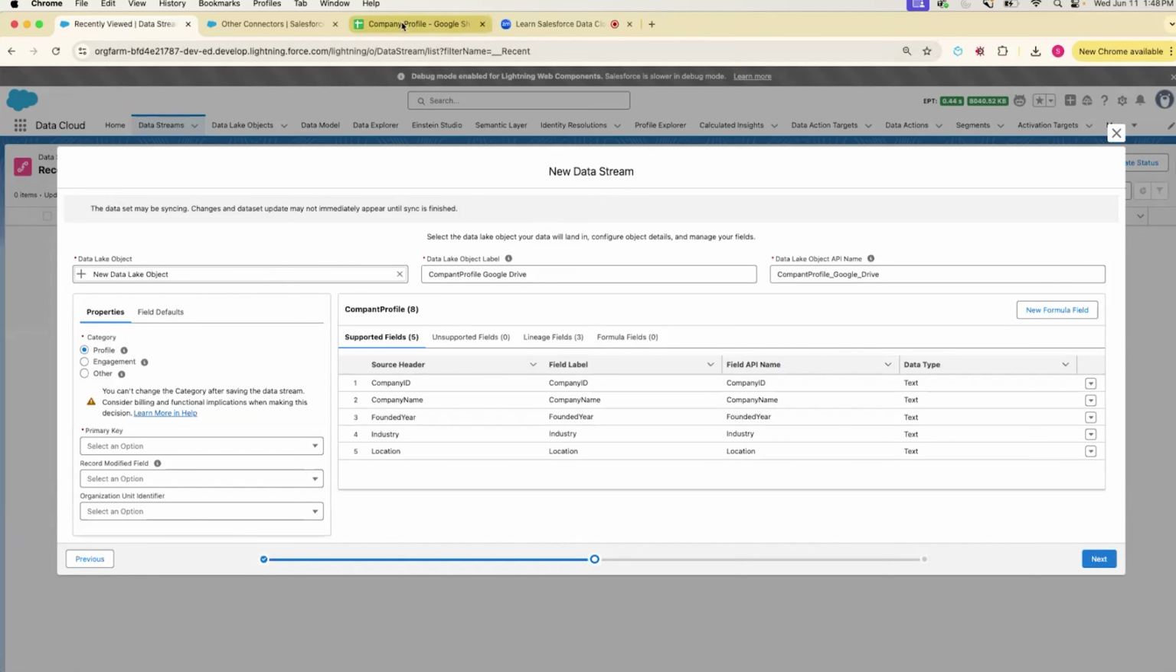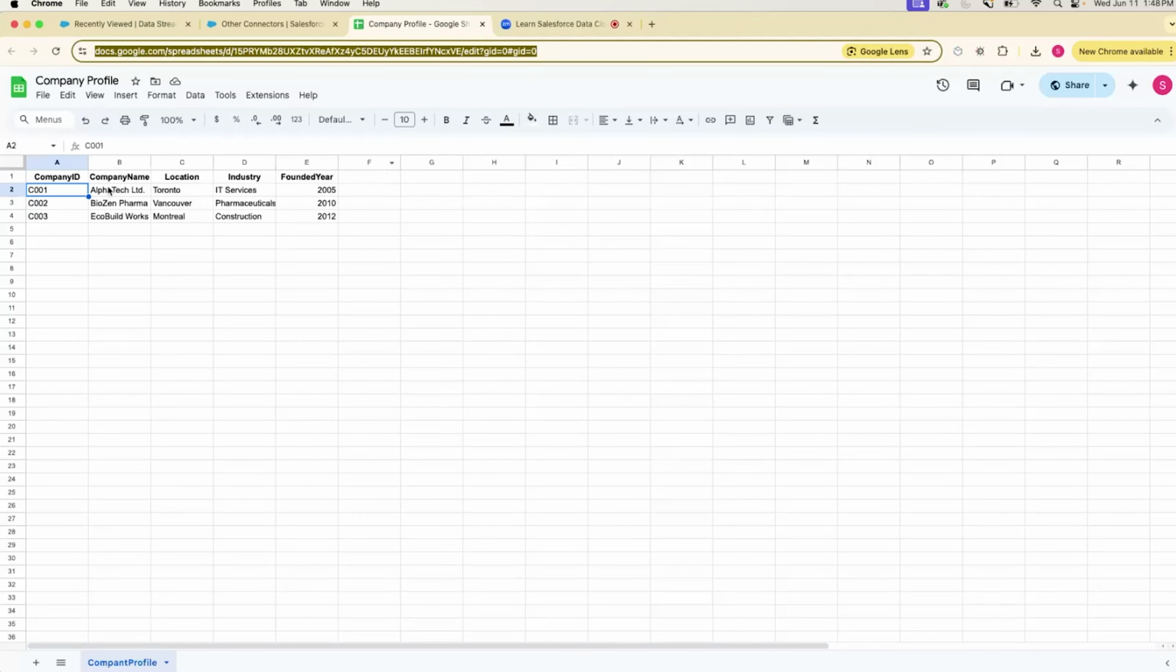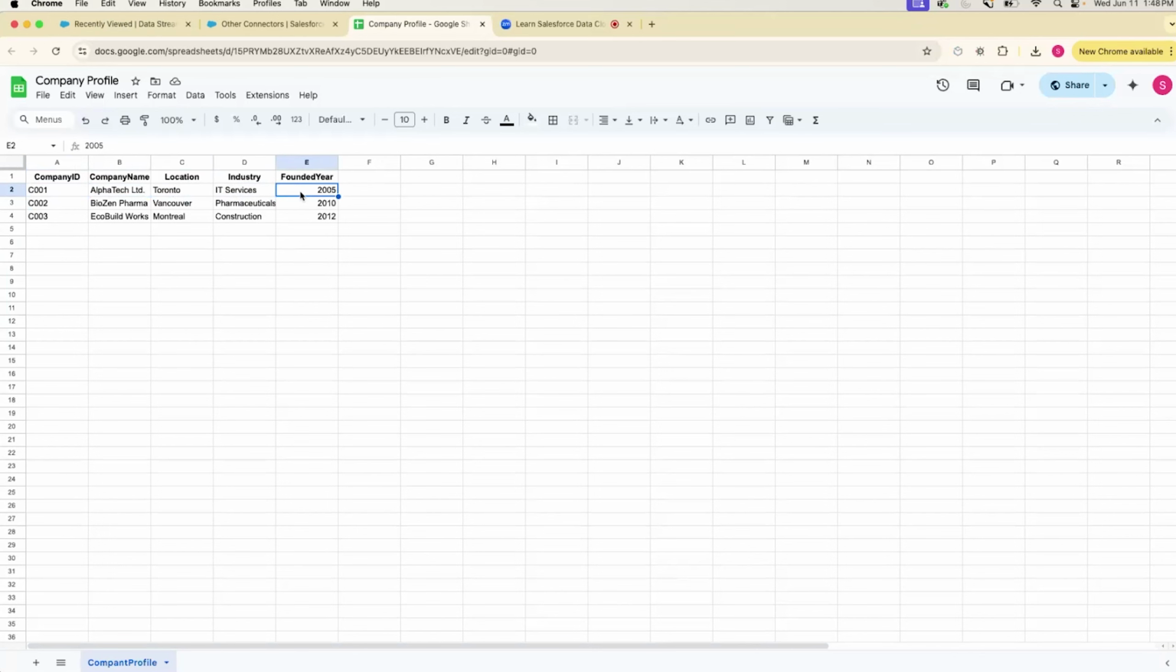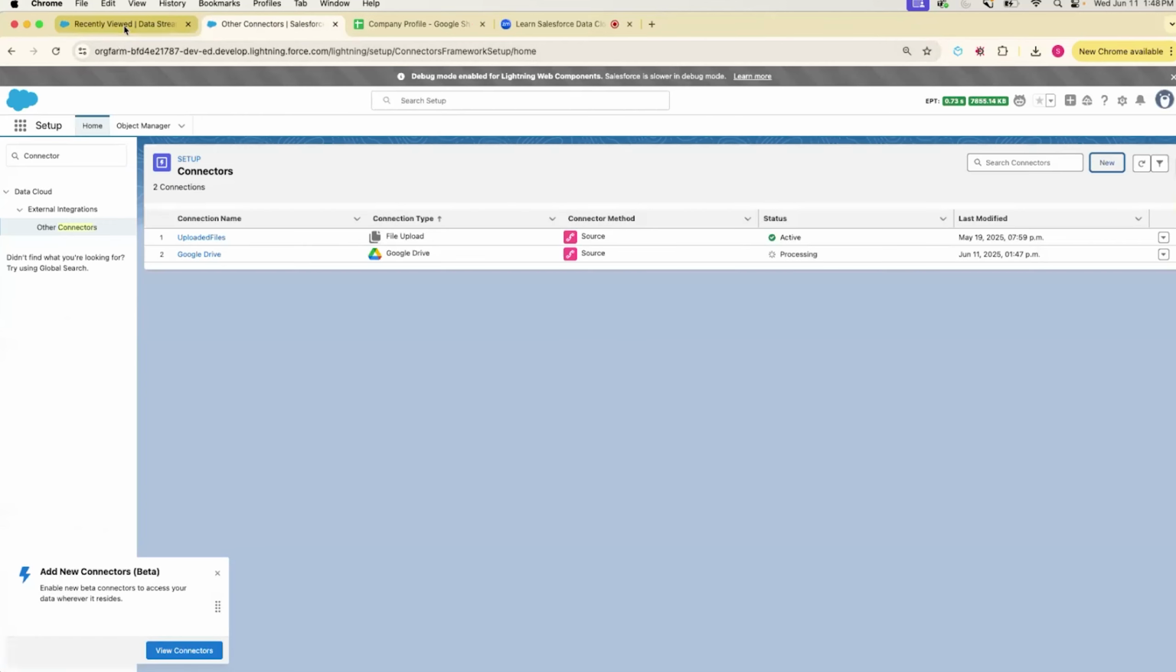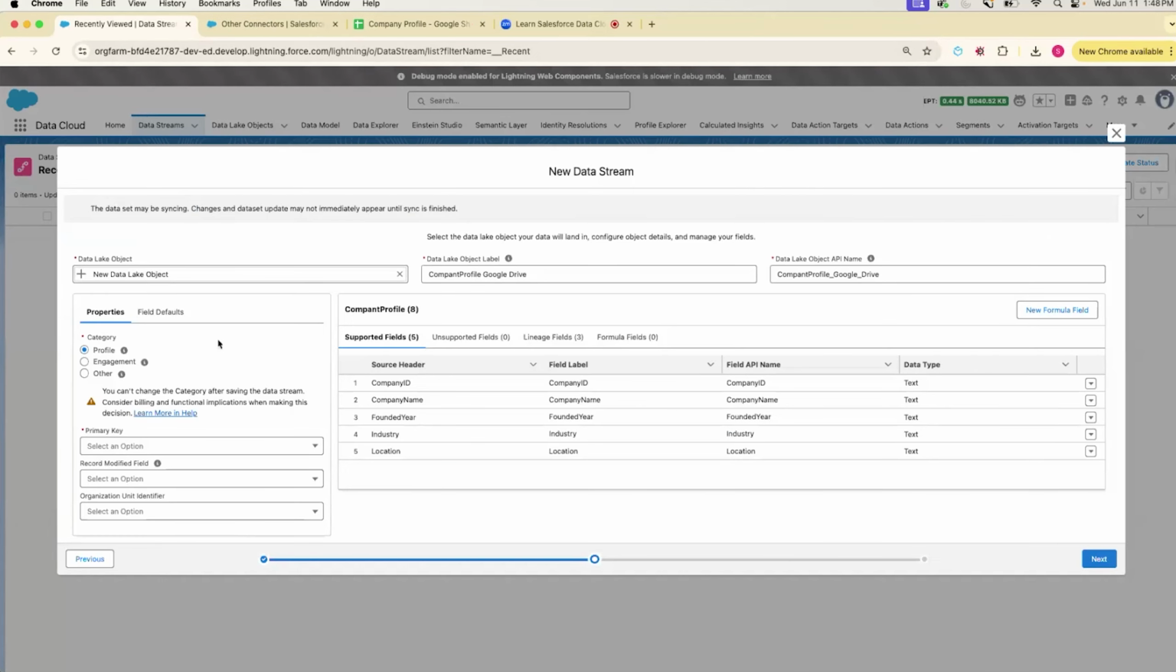In our case, if you see, this data is company data. So this is company name, location, industry, and founded year, like any raw data, right? So what is the category of this data? There are three options, right? One is the profile. The profile category represents an individual, account, or other profile. The data is used for segmentation and analytics.